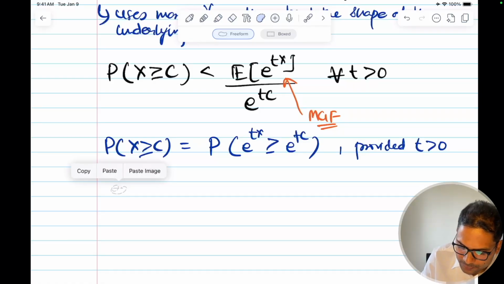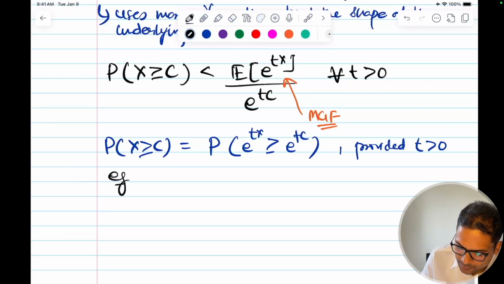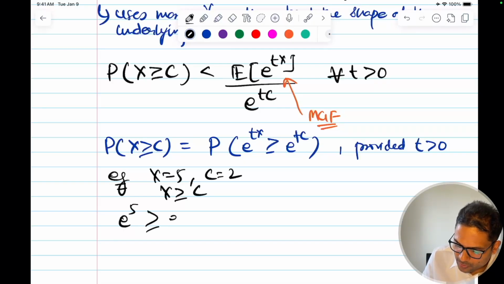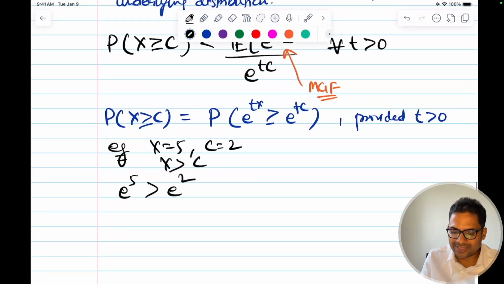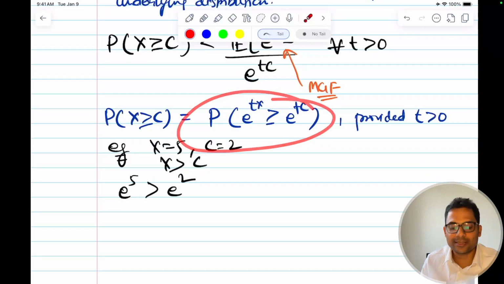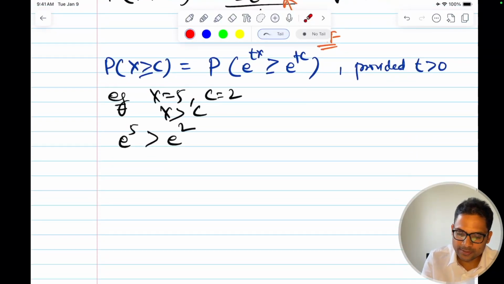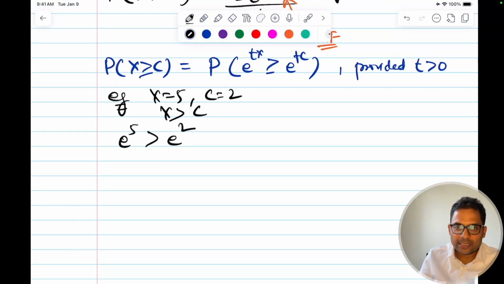For example, x is equal to 5 and c is equal to 2. So we can say that x is greater than or equal to c. Similarly, e to the power 5 will be greater than or equal to e to the power 2. That's the property we are using here. And t is positive means the product will also be positive.